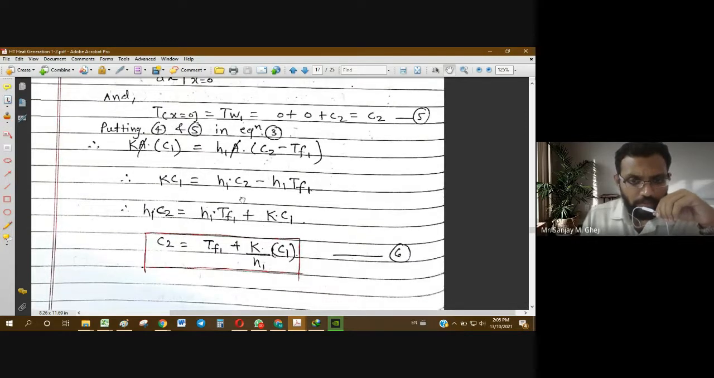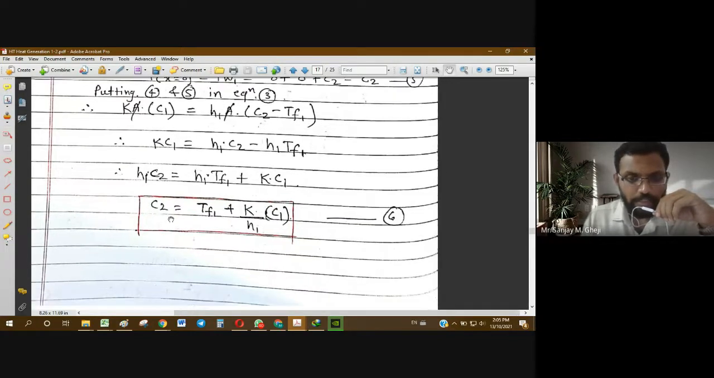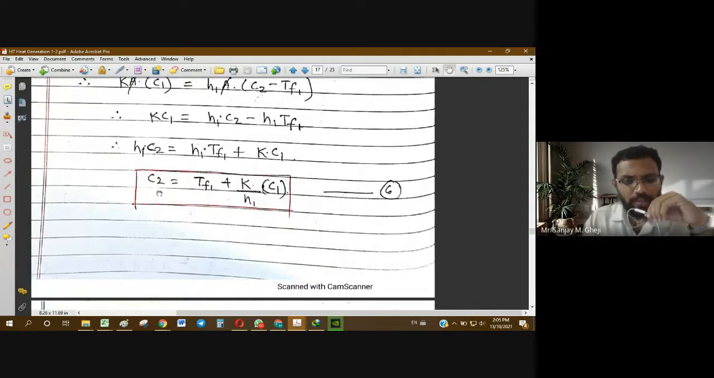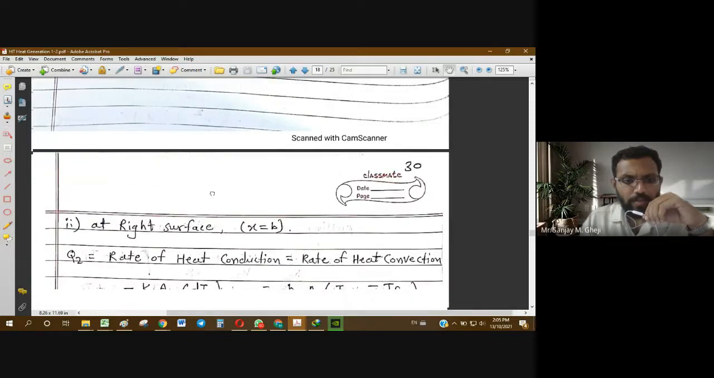So from this we get some relation between C1 and C2. We can write C2 as TF1 plus K upon H1 into C1. This is just simple algebra. We just rearrange the terms, and we get C2 in the form of C1. So there is a relationship between C2 and C1. Let us call it equation number 6. Now we will try to find one of the constants, either C1 or C2, by using proper equations.